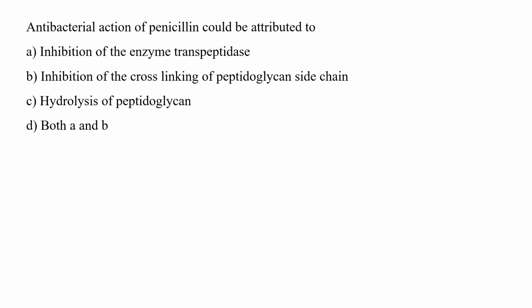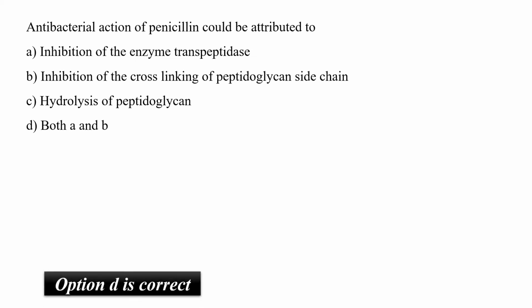Antibacterial action of penicillin could be attributed to inhibition of the enzyme transpeptidase, inhibition of the cross-linking of peptidoglycan side chain, hydrolysis of peptidoglycan, or both A and B. Penicillin and other beta-lactam based antibiotics inhibit the enzyme transpeptidase, which in turn inhibits the cross-linking of peptidoglycan side chain. So options A and B both are correct. So B has to be the correct option.